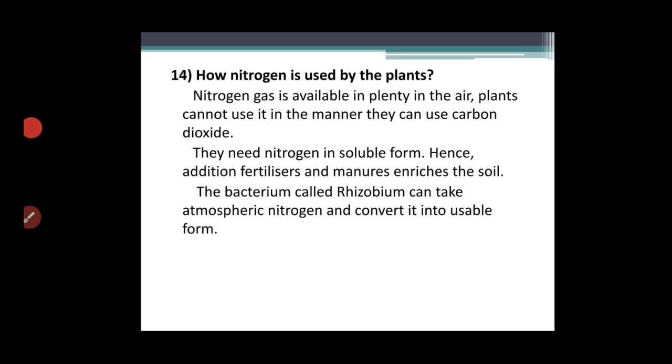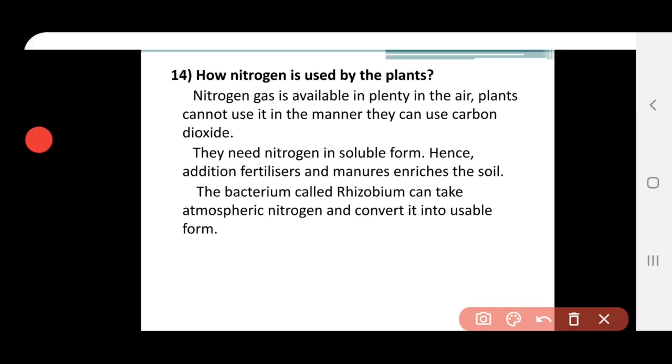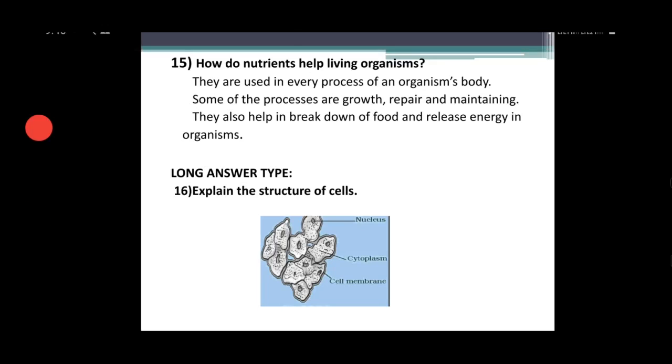And next is about how nitrogen is used by plants. Nitrogen is a gas available in the air in plenty. The plant cannot use it in the manner in which it uses carbon dioxide. So they need nitrogen in a soluble form. Hence, the addition of fertilizers and manures enriches the soil with nitrogen. The other process is by the bacterium called rhizobium. It takes the atmospheric nitrogen and converts it into a usable form for the plants. In this way, the plants take nitrogen.